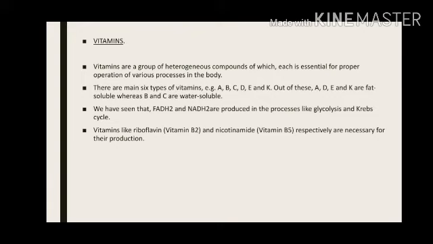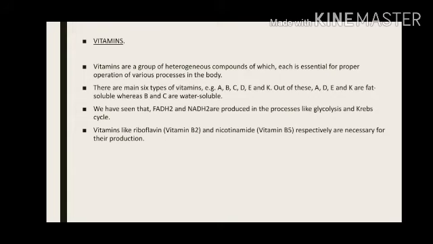Heterogeneous means different types of compounds, and each type is very important for proper functioning of our various body processes. Whatever process takes place inside our body, vitamins are required in very small amounts, but they are very important. Lack of vitamins inside the body can lead to very serious medical problems. So vitamins are very important.